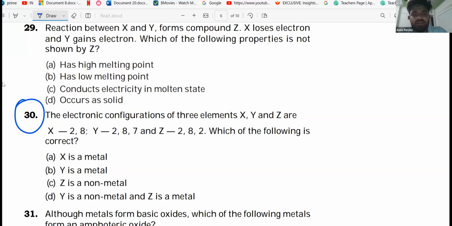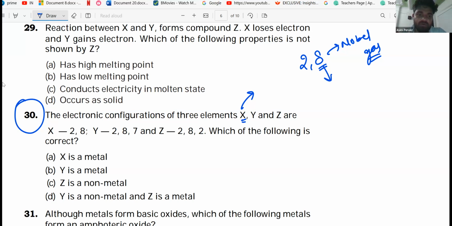Here it is X. Tell me whether substance X is a metal or non-metal. It has electronic configuration 2, 8. If it is 8, then it is neither a metal nor a non-metal, because it is a noble gas. Except helium, all noble gases have 8 electrons in their outermost shell. Helium has 2 electrons in the outermost shell, and it is a noble gas.